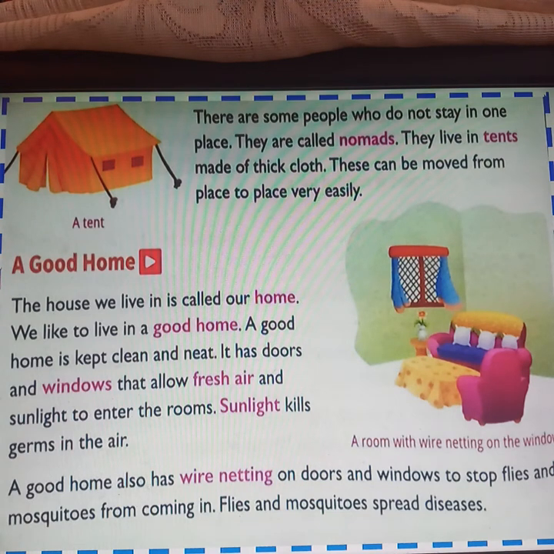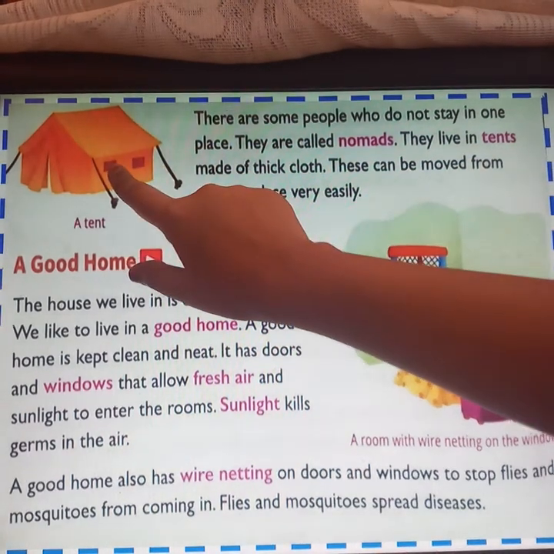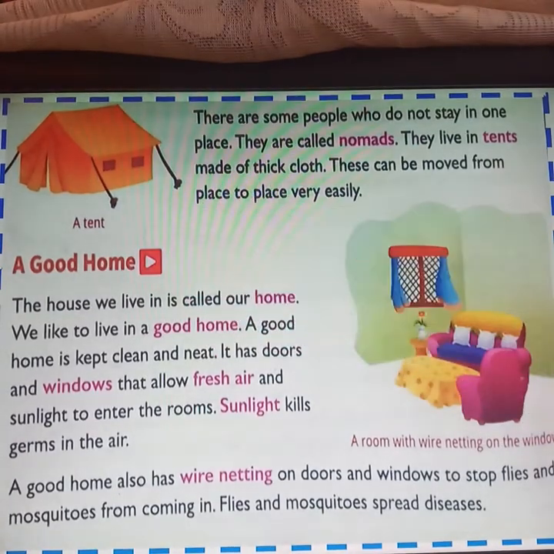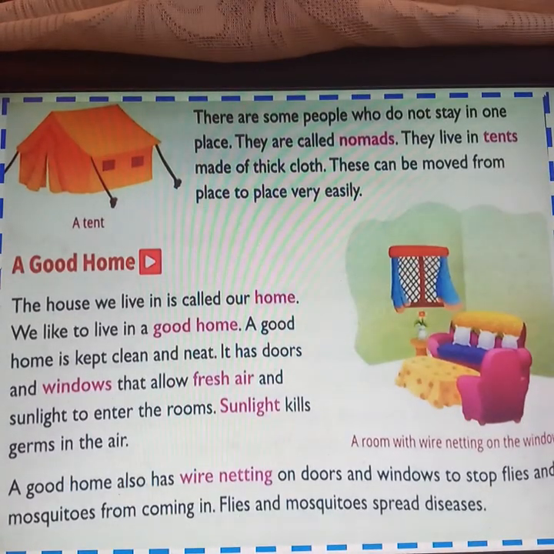They live in tents made of thick cloth. So these nomadic people, nomads, live in tents made of thick cloth. These can be moved from place to place very easily. So they go from place to place. They take this tent also from place to place and set up their tent wherever they go and they stay.